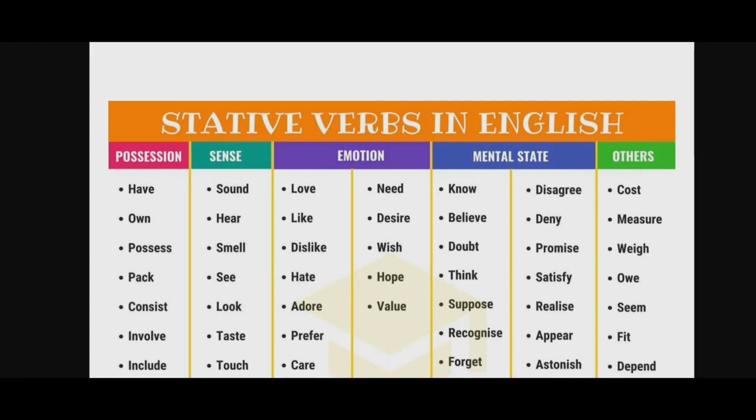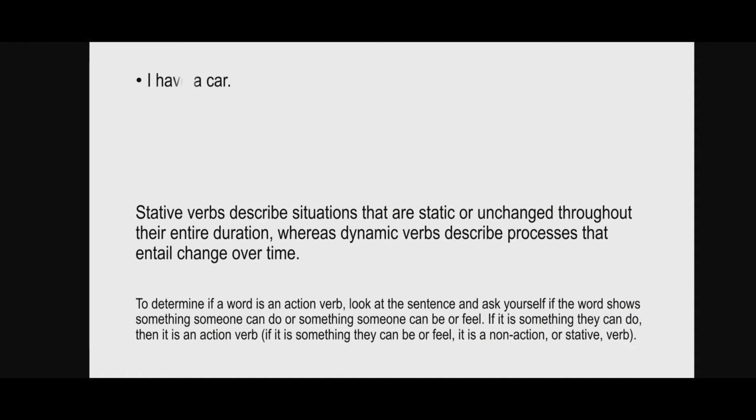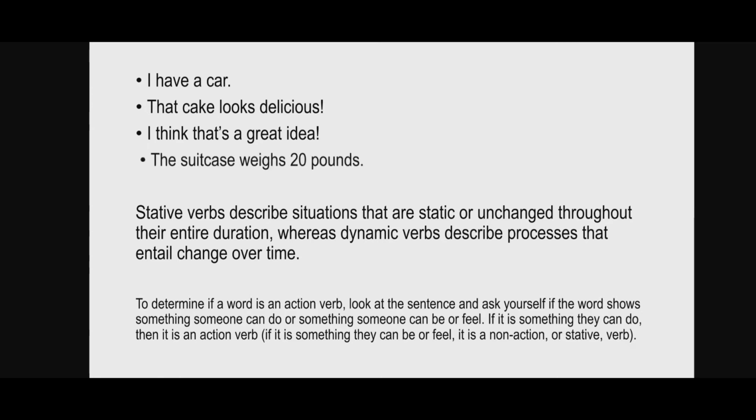Then, stative verbs can express possession, sense, emotion, mental state, and others like cost, measure, weigh, etc. Now, for example, I have a car. Here, have is a stative verb and it shows possession. Then, that cake looked delicious. Here, looked is a sense. Then, I think that's a great idea. Here, think is an opinion. Then the suitcase weighs 20 pounds. Here weighs is a stative verb.